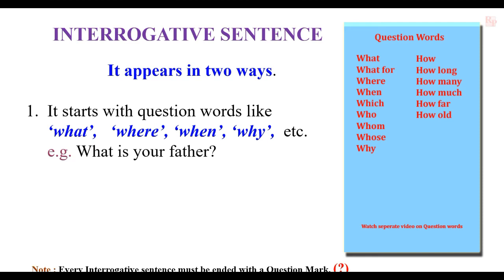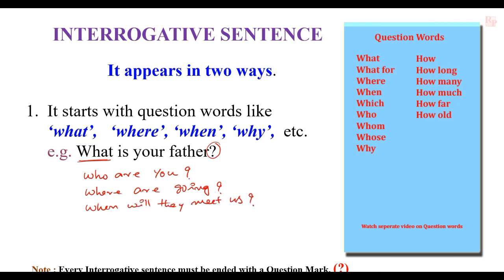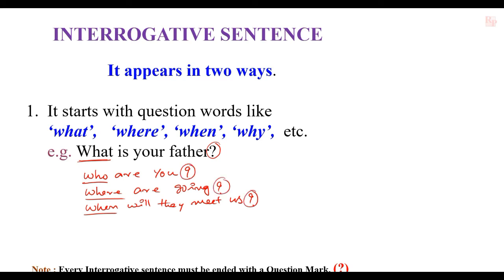For example, what is your father? Here, what is a question word, and every interrogative sentence must be ended with a question mark. Then, what is your father? Who are you? Where are you going? When will they meet us? Like that, the beginning of the sentence must be with a question word like what, who, where, when. By the end of the sentence, we must put a question mark. Such type of questions are interrogative sentences.